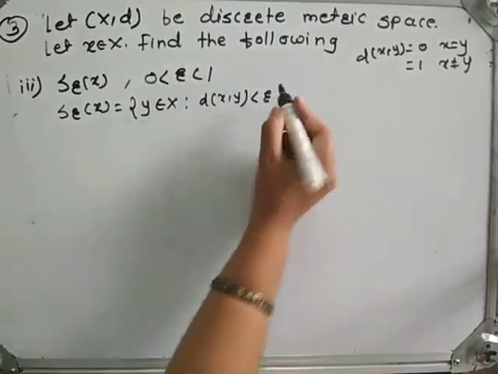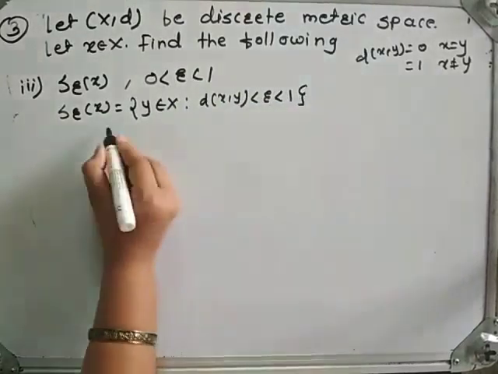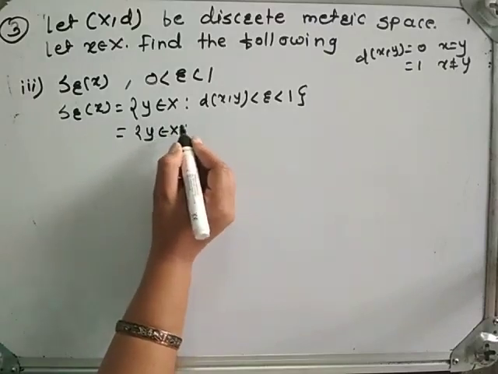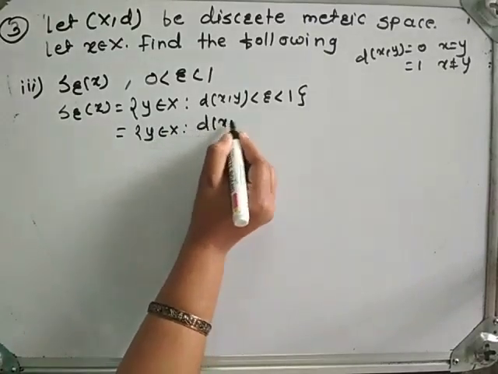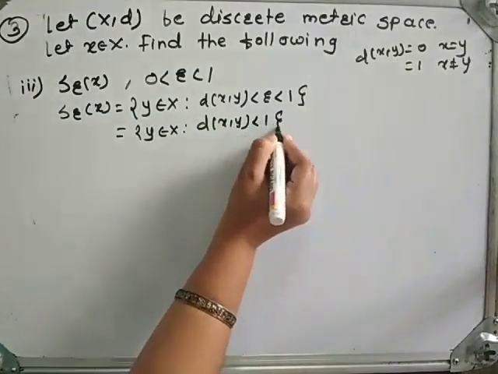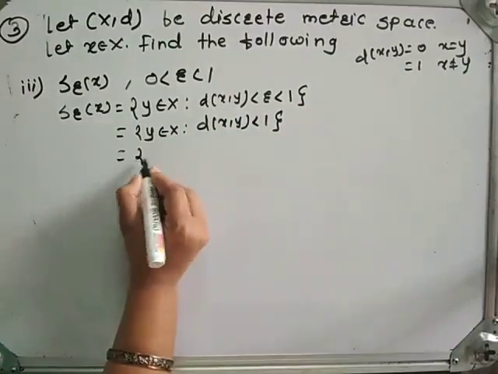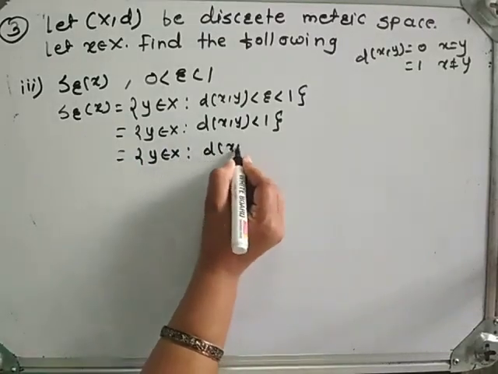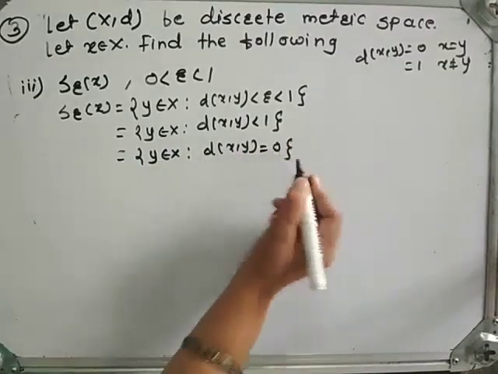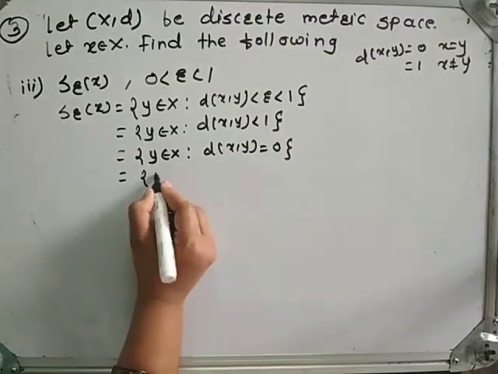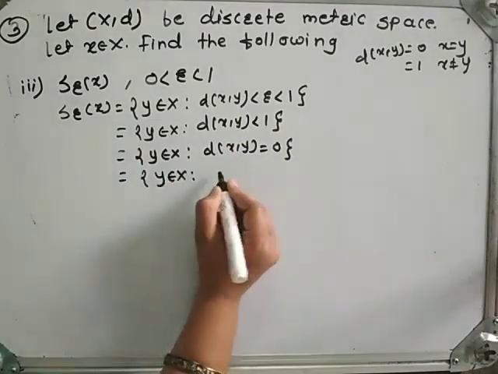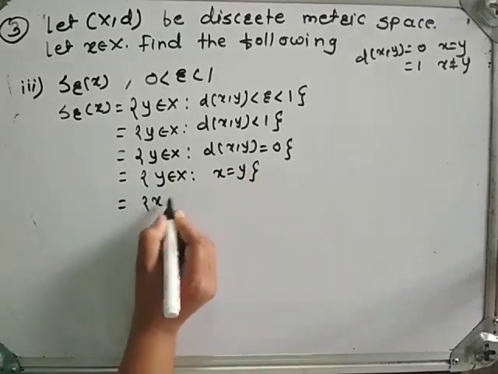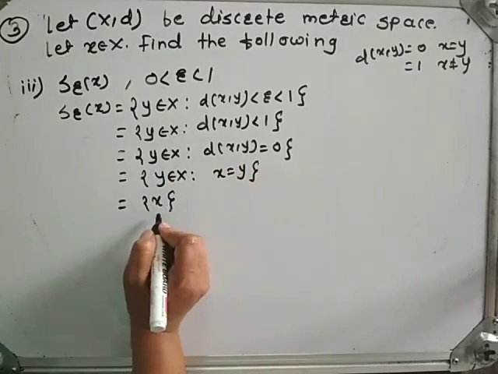But here we have given r is strictly less than 1, which is equal to the set of all y belongs to capital X such that distance between x and y is strictly less than 1, which is equal to the set of all y belongs to capital X such that distance between x and y is equal to 0, which is equal to the set of all y belongs to capital X such that x is equal to y, which is equal to singleton {x}.